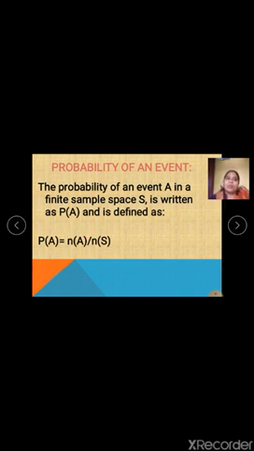And one more new term you can see here, that is event. Now what is an event? An event is a question that will be given to you, on the basis of which you are going to find the answer. Then what is N of A? N of A means the number of elements in that particular set. N of S means the number of elements in the sample space. So probability is defined as P of A is equal to N of A upon N of S.